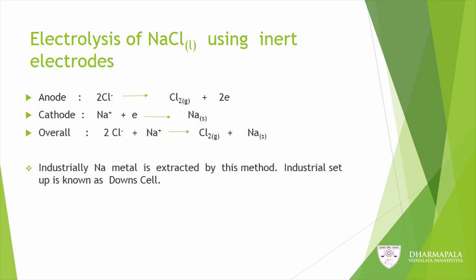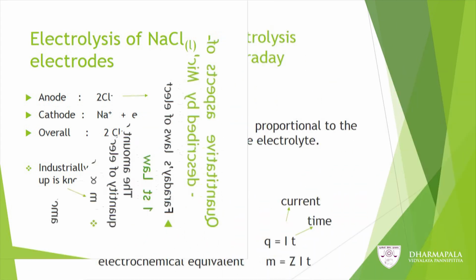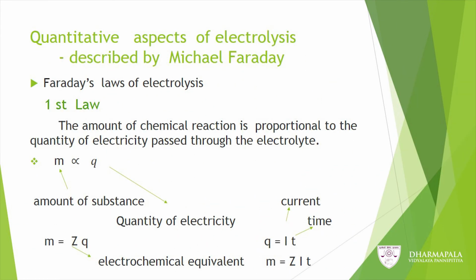Now, up to now we have considered qualitative aspects of electrolysis. Now, we can consider quantitative aspects of electrolysis. Michael Faraday was the first scientist who described the quantitative aspects of electrolysis.